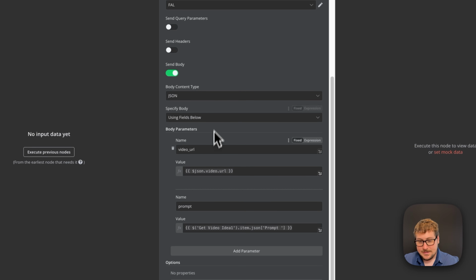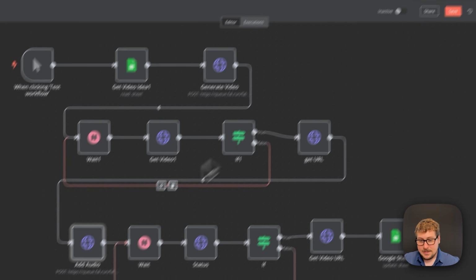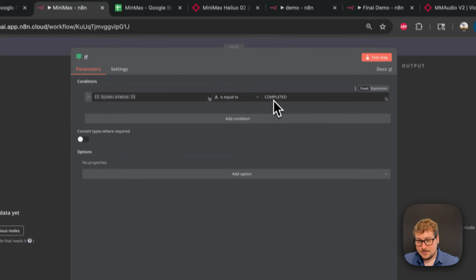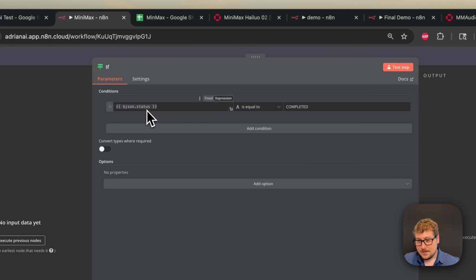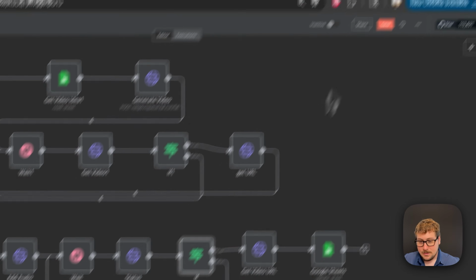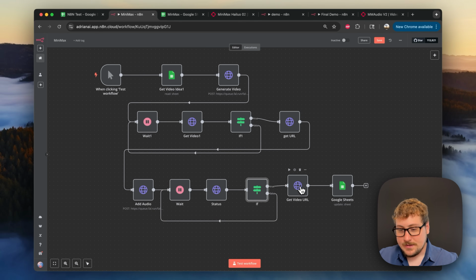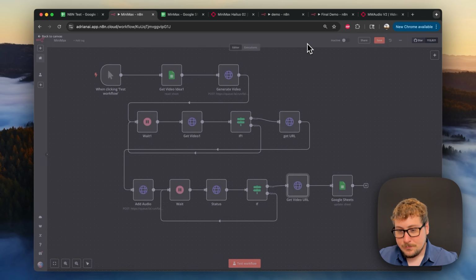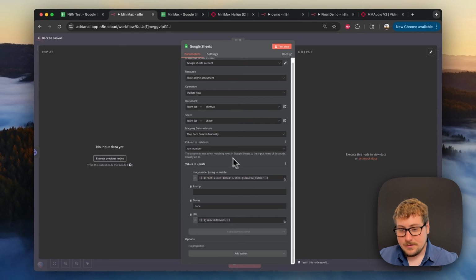As you can see, we're just passing it the video URL, and then we're passing it the prompt too, so it understands what the video was made on. And then same thing, we're doing a wait, and then we have the status, and then we're checking if the status is complete, because it has the same status setup for this API as well. If not, it's looping again till it finally does. Then it's finally going to get that video URL, which is going to be the entire thing, the video with the audio. And then we're just going to be outputting that to the Google Sheet just like before, matching on row number, and then popping that URL in.